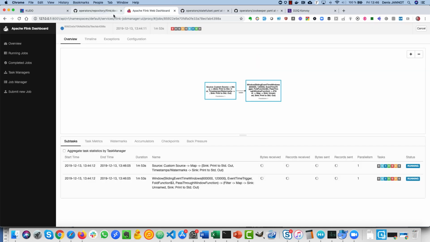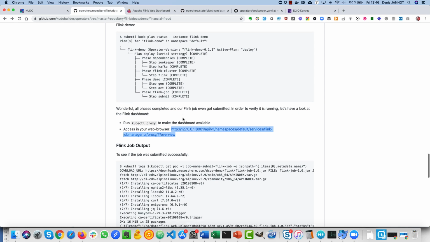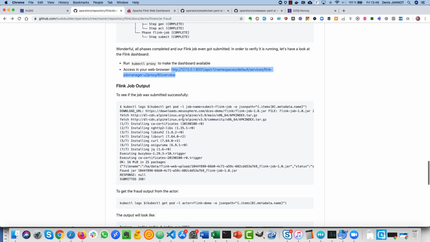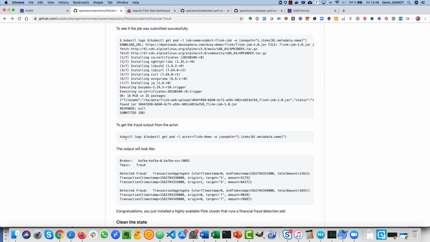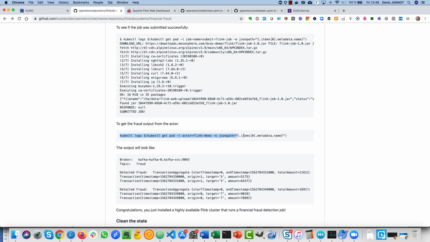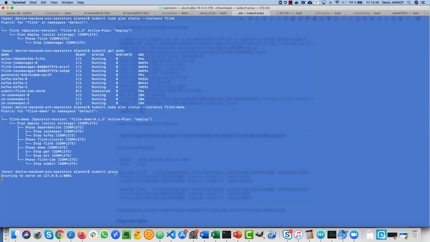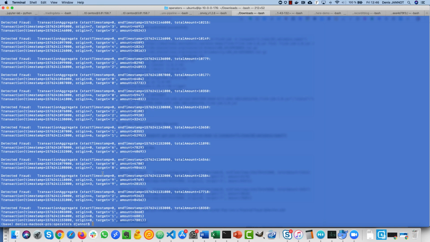The last thing you do in this demo is look at the logs of this container here, and you'll be able to see if frauds have been detected. And you see I have a lot of frauds that have been detected.